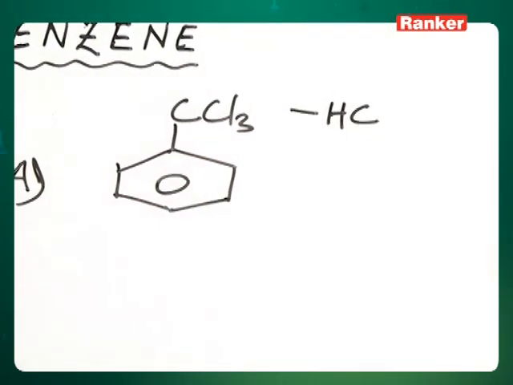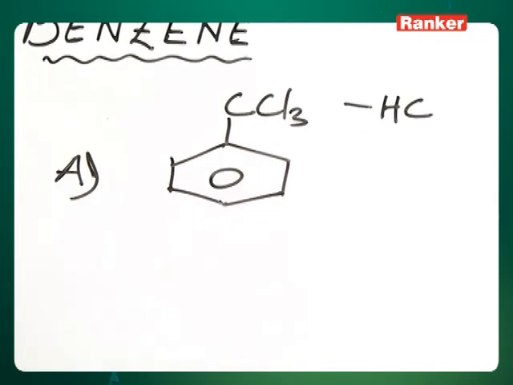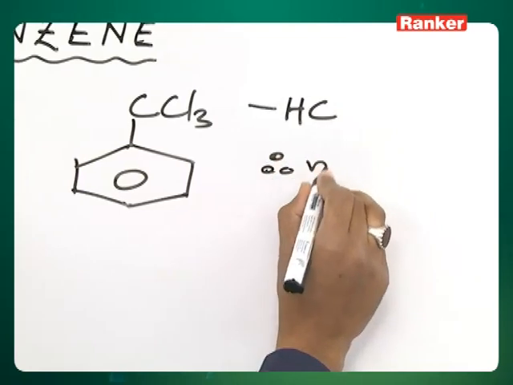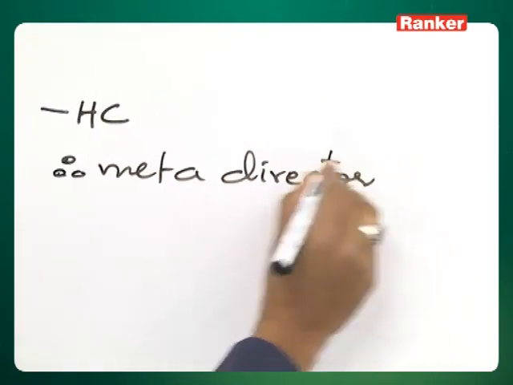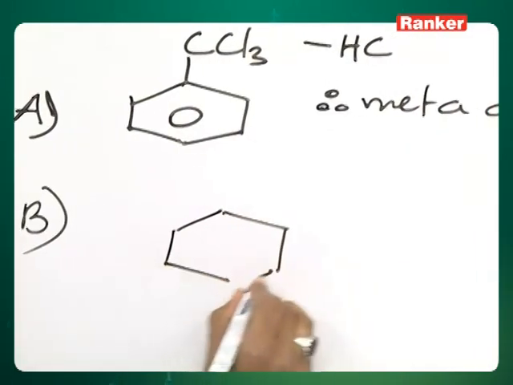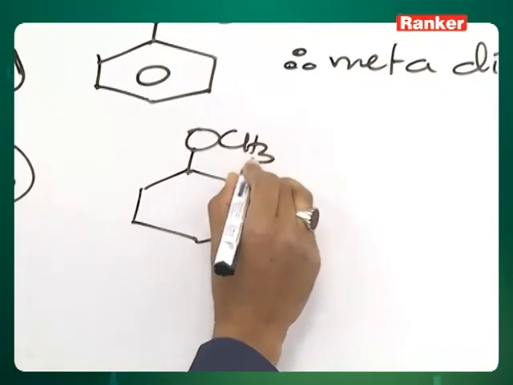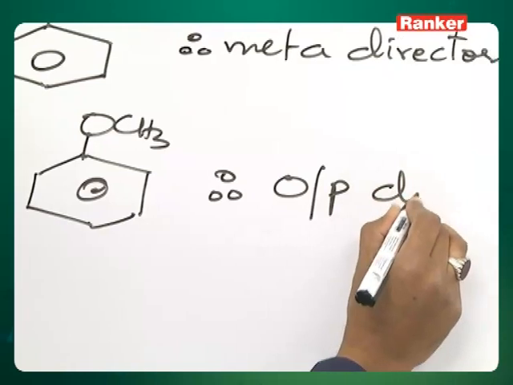This causes negative hyperconjugation and therefore it is a meta-director. B, OCH3. Ortho-para director.